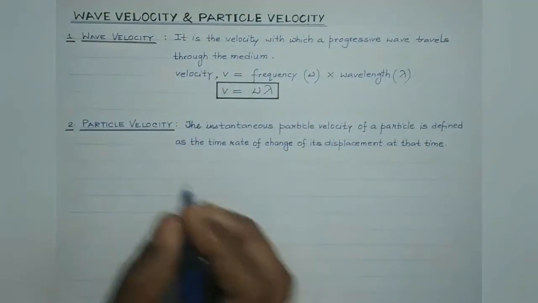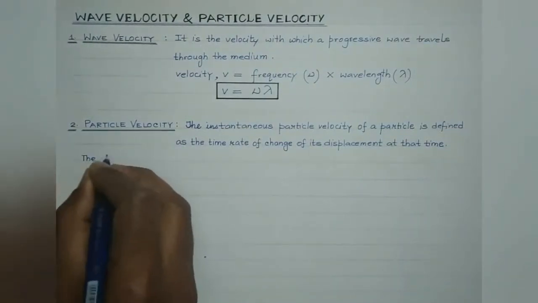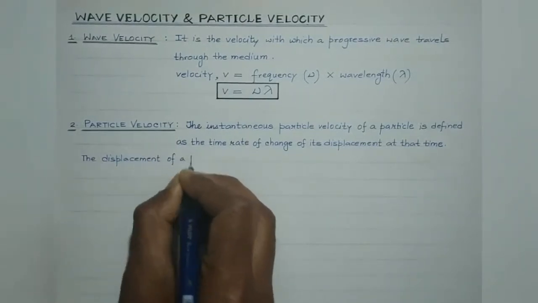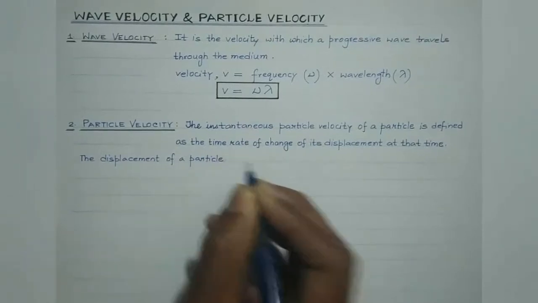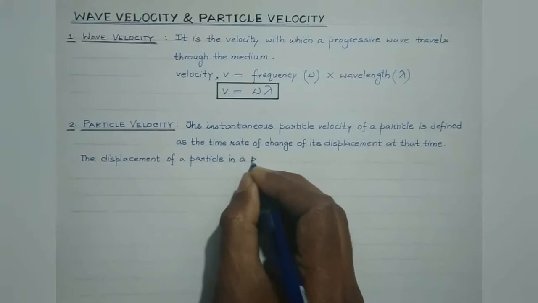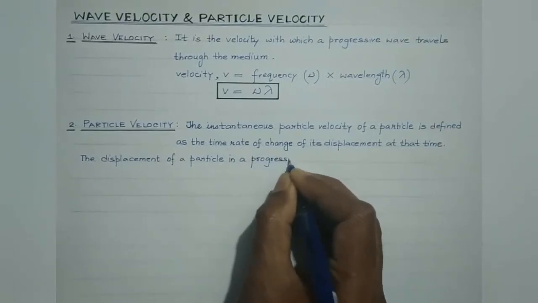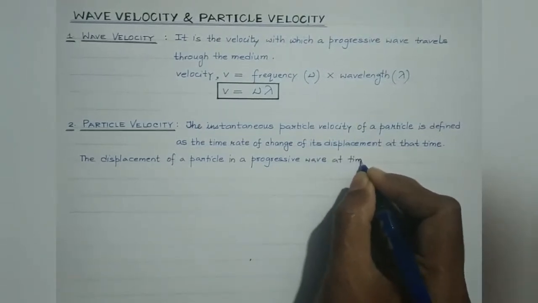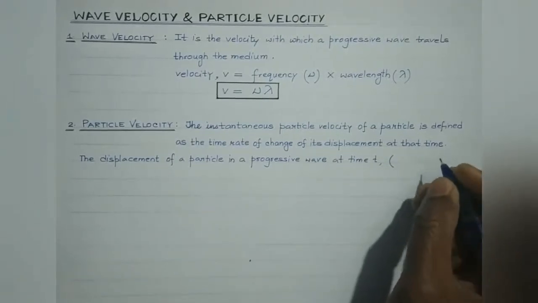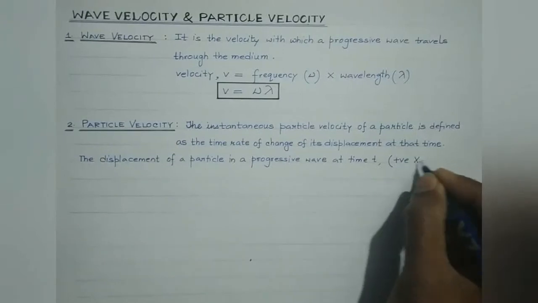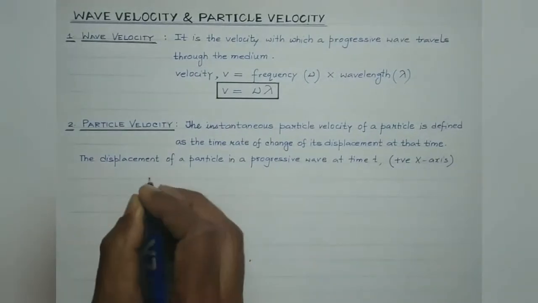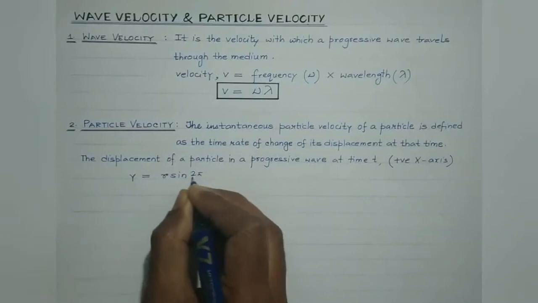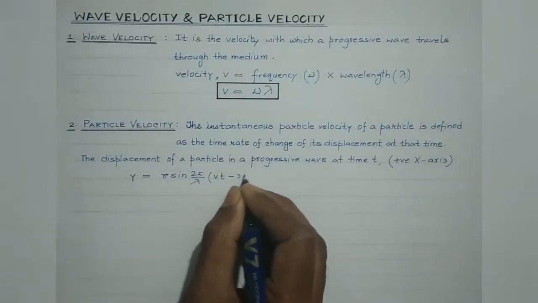So let's write down its standard equation. The displacement of a particle in a progressive wave, say at any instant t, with the wave assumed to be propagating along the positive x direction, is given by y equals r sine 2 pi by lambda (vt minus x).